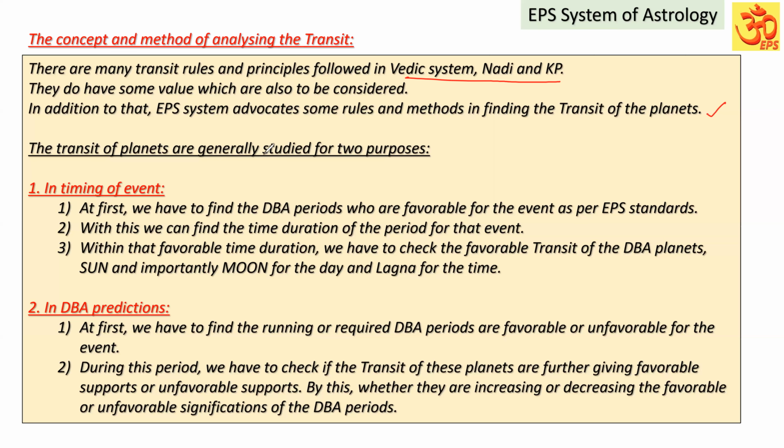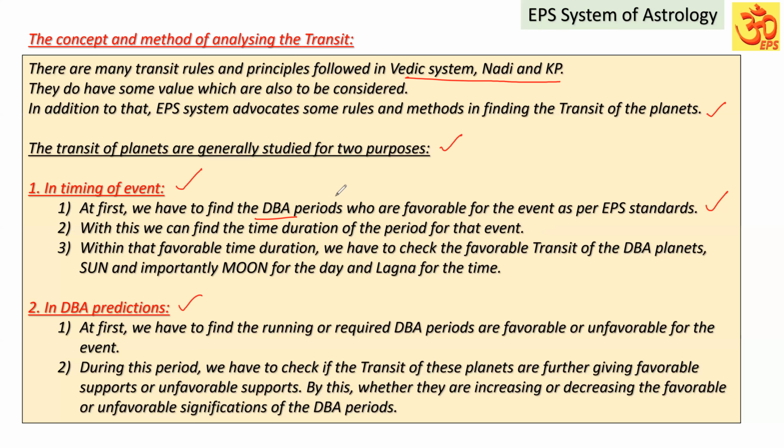The transit of planets is generally studied for two purposes. One is for timing of event and another one for the Dasa Bhukti Antara predictions. First, in timing of event, at first we have to find the Dasa Bhukti Antara periods which are favorable for the event as per the EPS standards. For example, for an event to happen, we are looking for in which period that event will happen. We have to first fix the Dasa Bhukti periods which are favorable, combinedly can support the event. We have to find that. So within this, we can find the time duration of the period for that event.